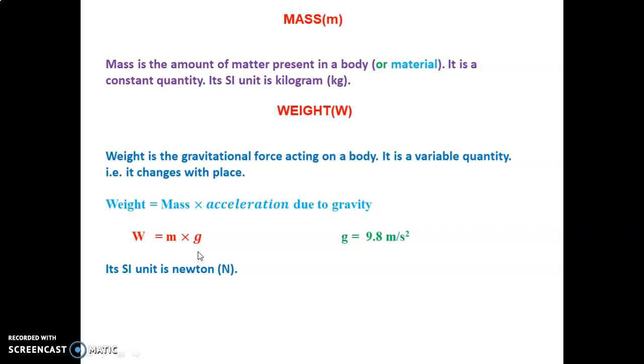Here we just remember it. The unit of force is mass into g, that is kilogram meter per second square, which is called Newton. That's why the unit of weight is Newton. But in the case of mass, the unit is kilogram. Entirely different.